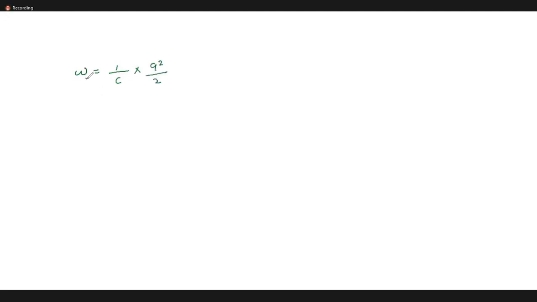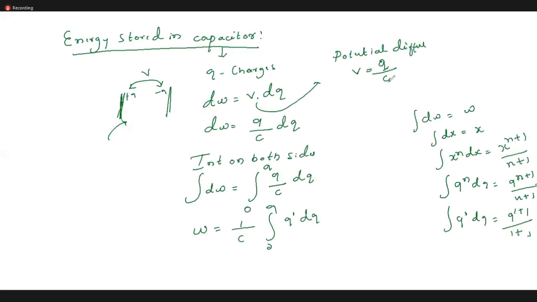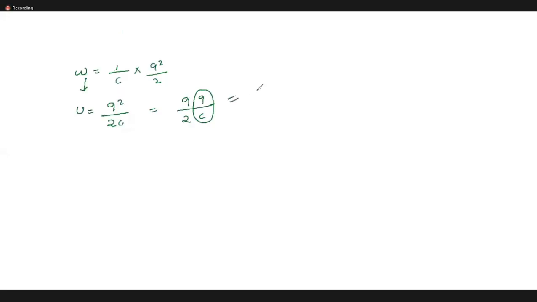So this is the work done, Q square by 2C. Let me write it as the work done in the form of potential energy: U is equal to Q square by 2C. Can I write this as Q into Q by 2C? What is Q by C? Potential, V. Very good. So can I write it as QV by 2? Yes.